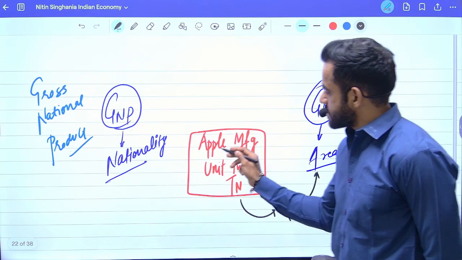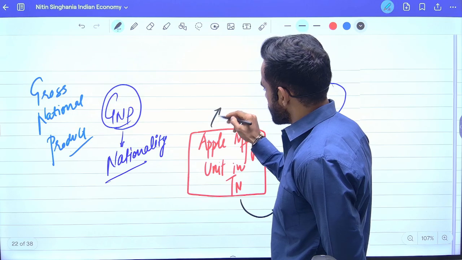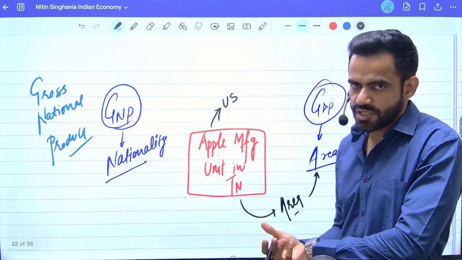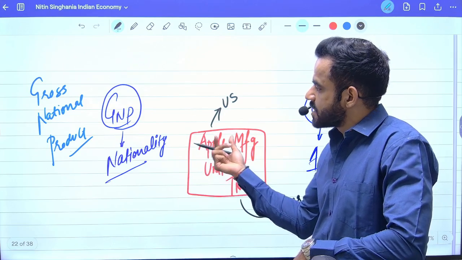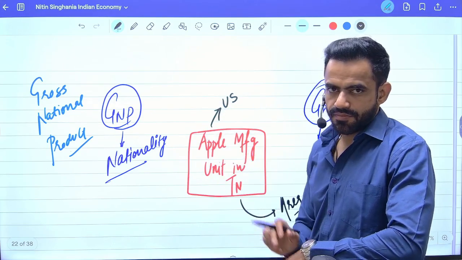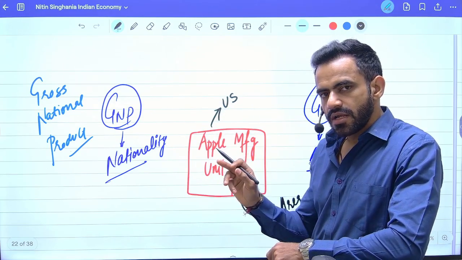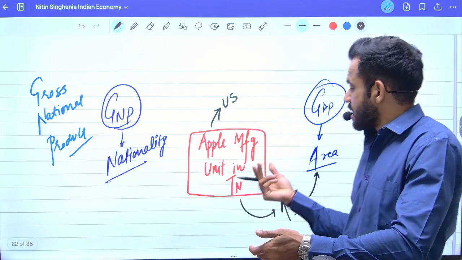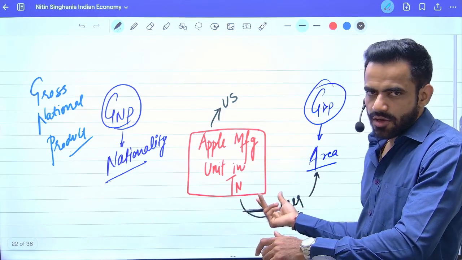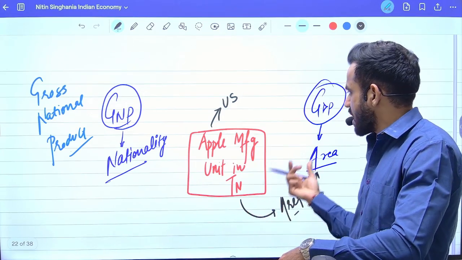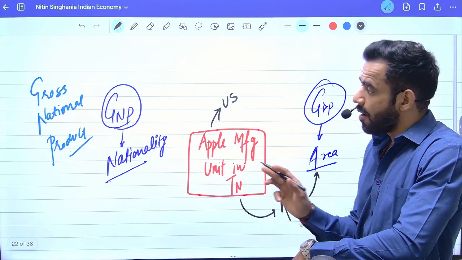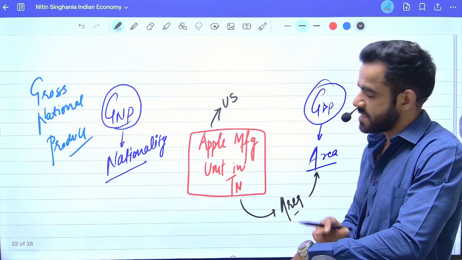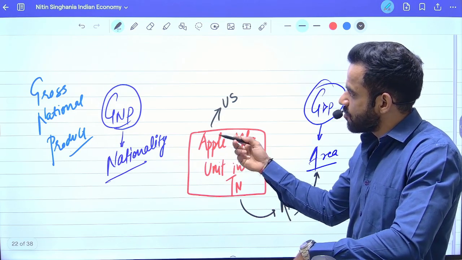But this particular company, Apple, is a company of USA. So this will be part of the GNP of which country? It will be part of the GNP of USA. Understand the difference here? It will be calculated in Indian GDP. Why Indian GDP? Because the plant is situated in our economic boundary. So that is why it will be part of our GDP. But it will be part of the GNP of USA. Why USA? Because Apple is a company of USA.